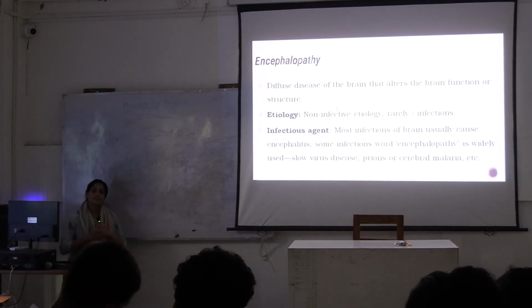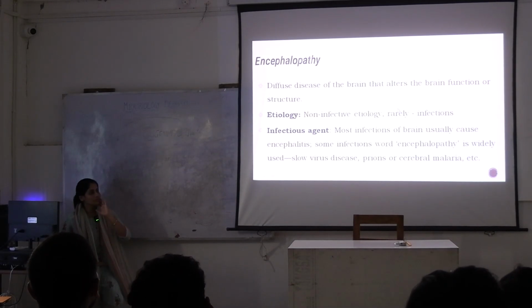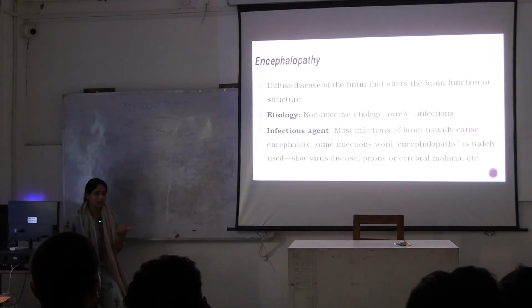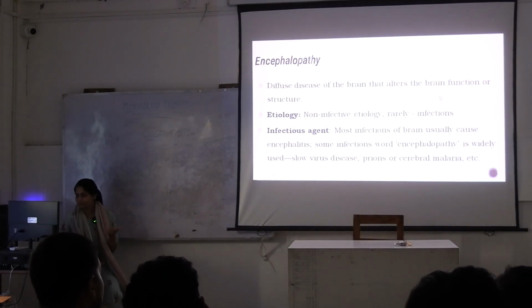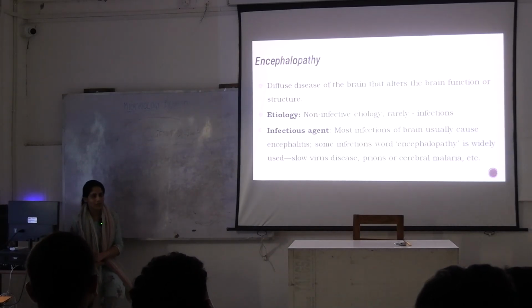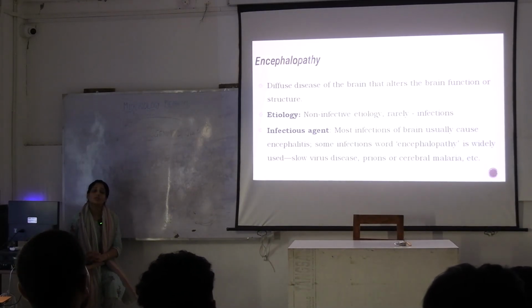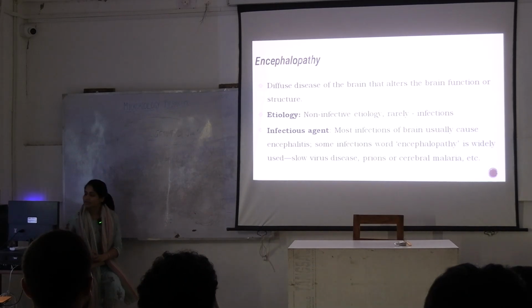Also, we discussed about encephalopathy. Encephalopathy, I told you, is altered brain function and structure. Causative reason could be metabolic, it could be any toxin, or it could be infectious also, but in very long duration. Like slow virus, you have heard of prions? Where do prions come from? Prions come from uncooked meat.